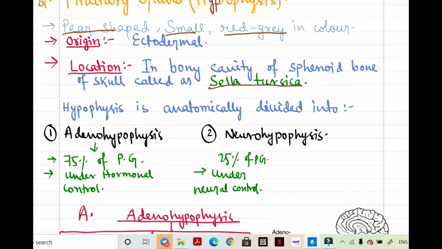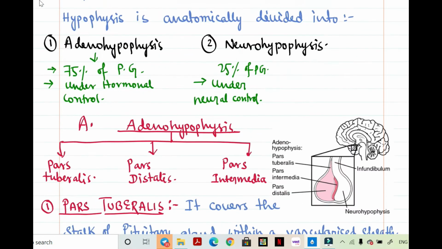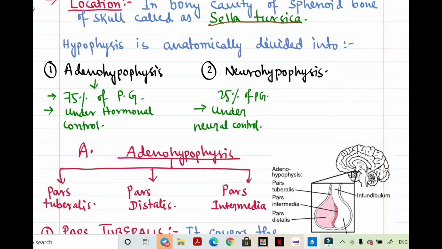And as we discussed in the previous lecture, the pituitary gland is attached to the hypothalamus with the help of a stalk which is called infundibulum. And this infundibulum we can see here in this diagram. Now, the pituitary gland or hypophysis is anatomically divided into two parts, adenohypophysis and neurohypophysis.